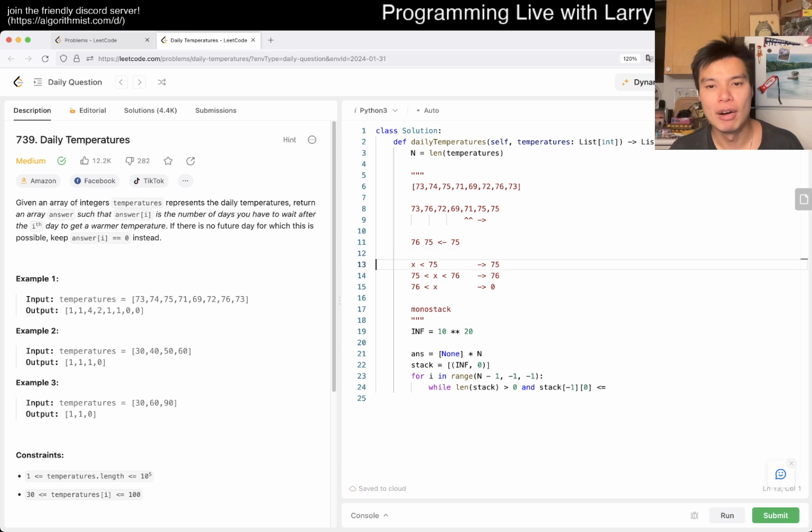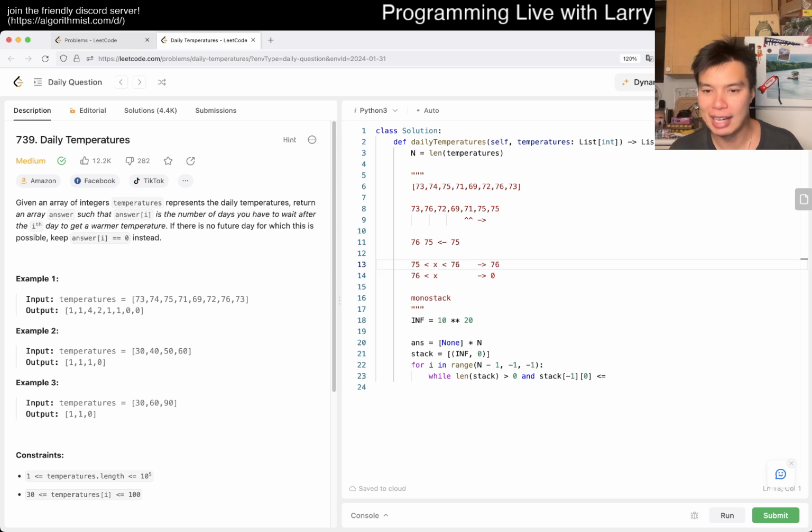Then what happens? Well, the question is whether the old 75 is possible. The old 75 in this case is not possible because you would just want the closer 75, and because the older, farther away 75 is not possible, we would just remove it. So that's basically the idea, and that's how I think about this equal sign or less than equal as part of the removal.